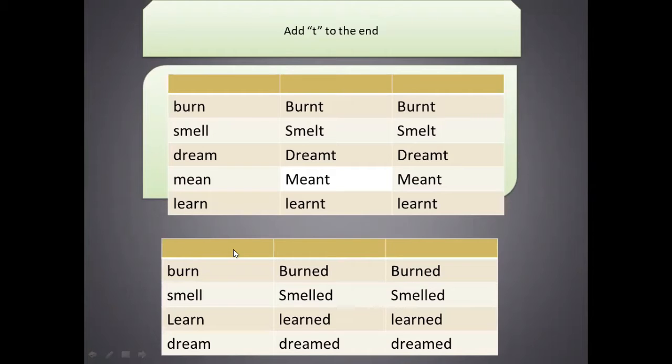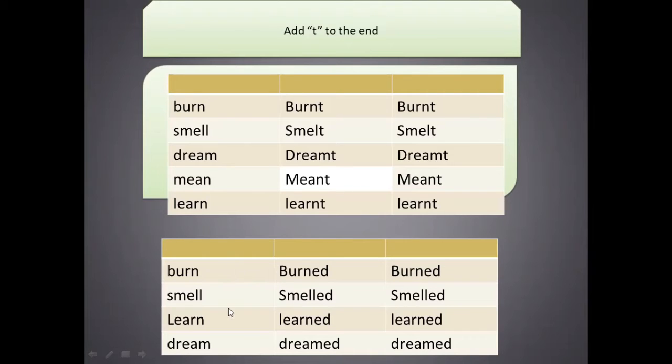The following verbs have two forms of past tense and past participle. Burn. In the first pattern, we can add T. Here we can also add ed, which means we can make these verbs regular with ed. So both of these methods are correct.